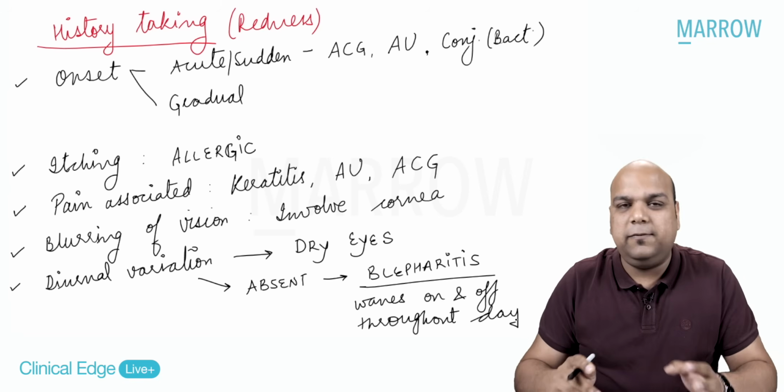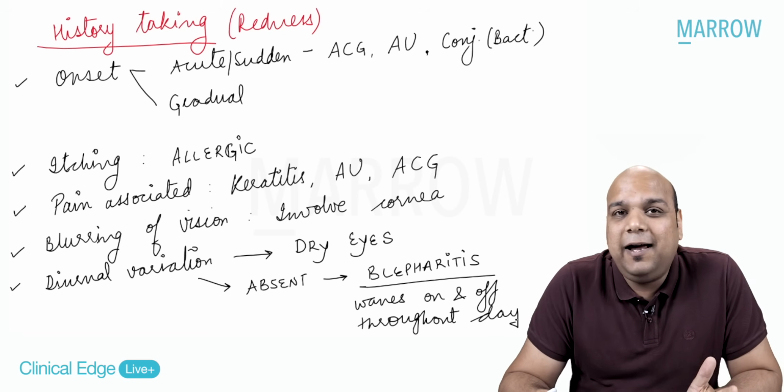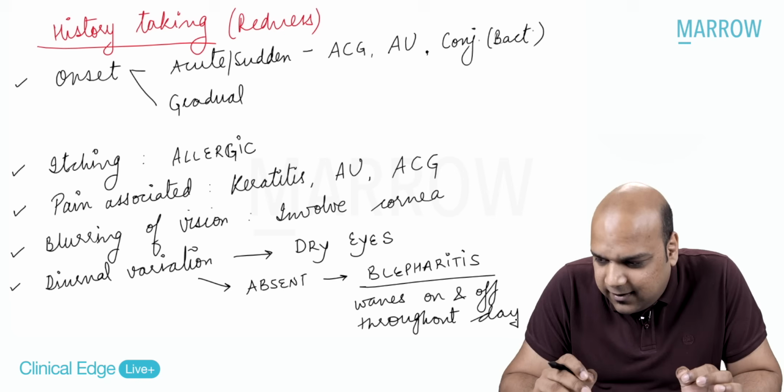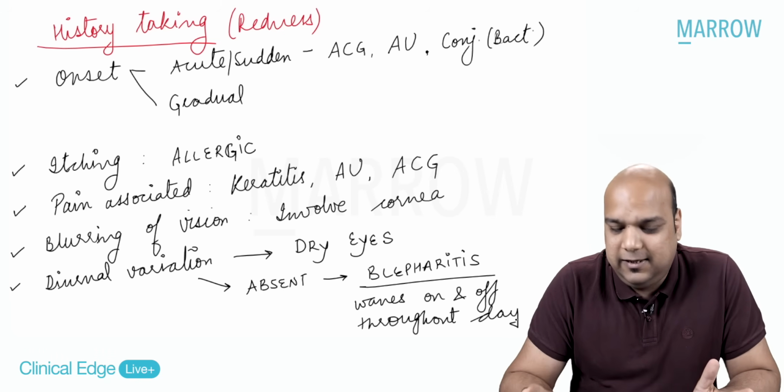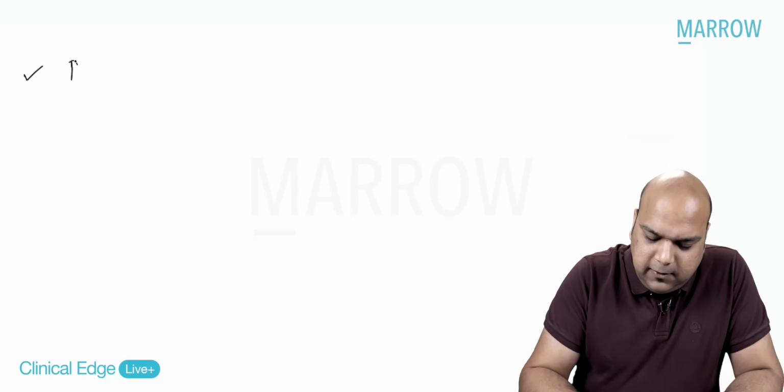Okay, so the patient will say at some times of the day it is more, at some times of the day it is less, but there is no specific diurnal variation to my redness. Am I making myself very clear here? Yes. Then the last clue, everybody, in history taking is, if the patient is coming to you with redness, then